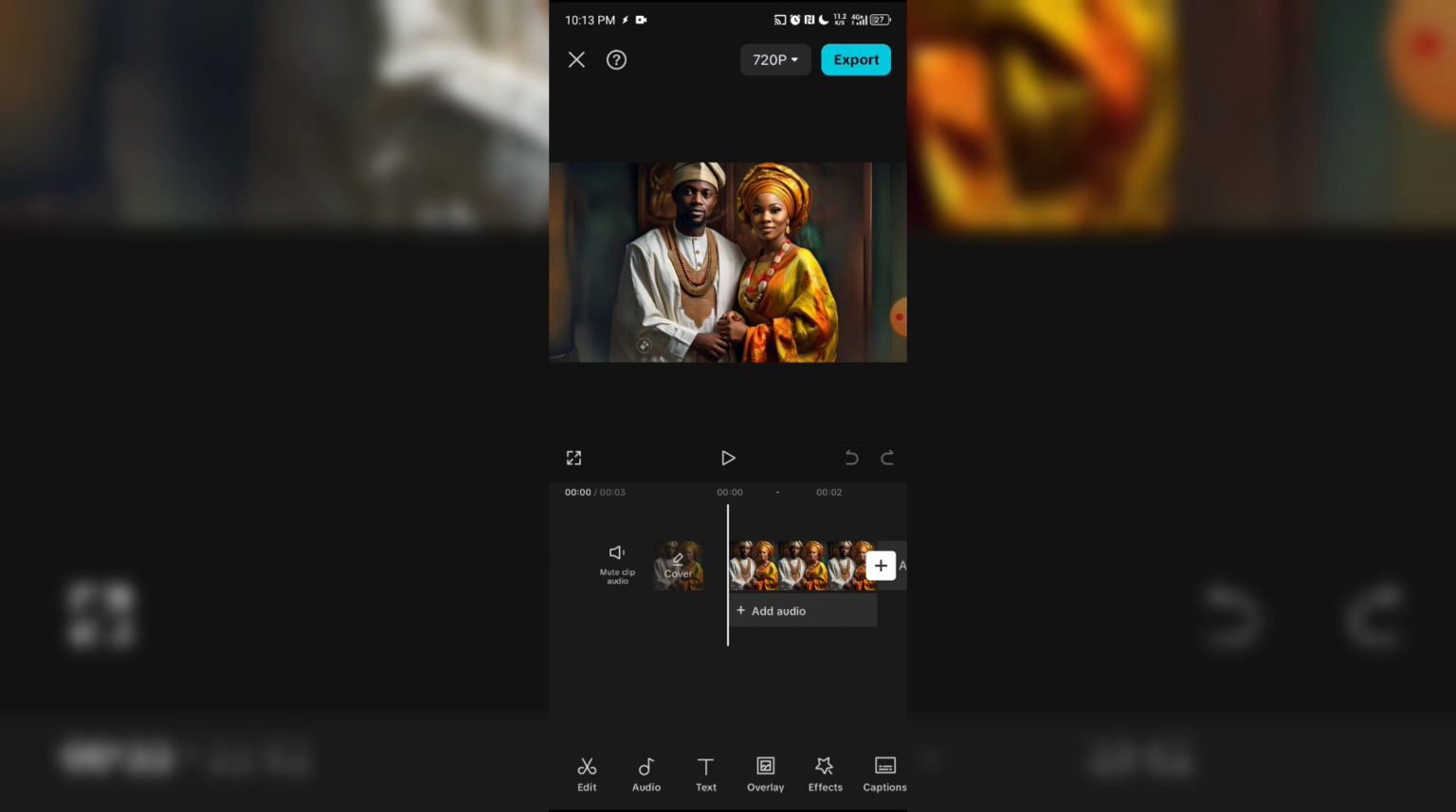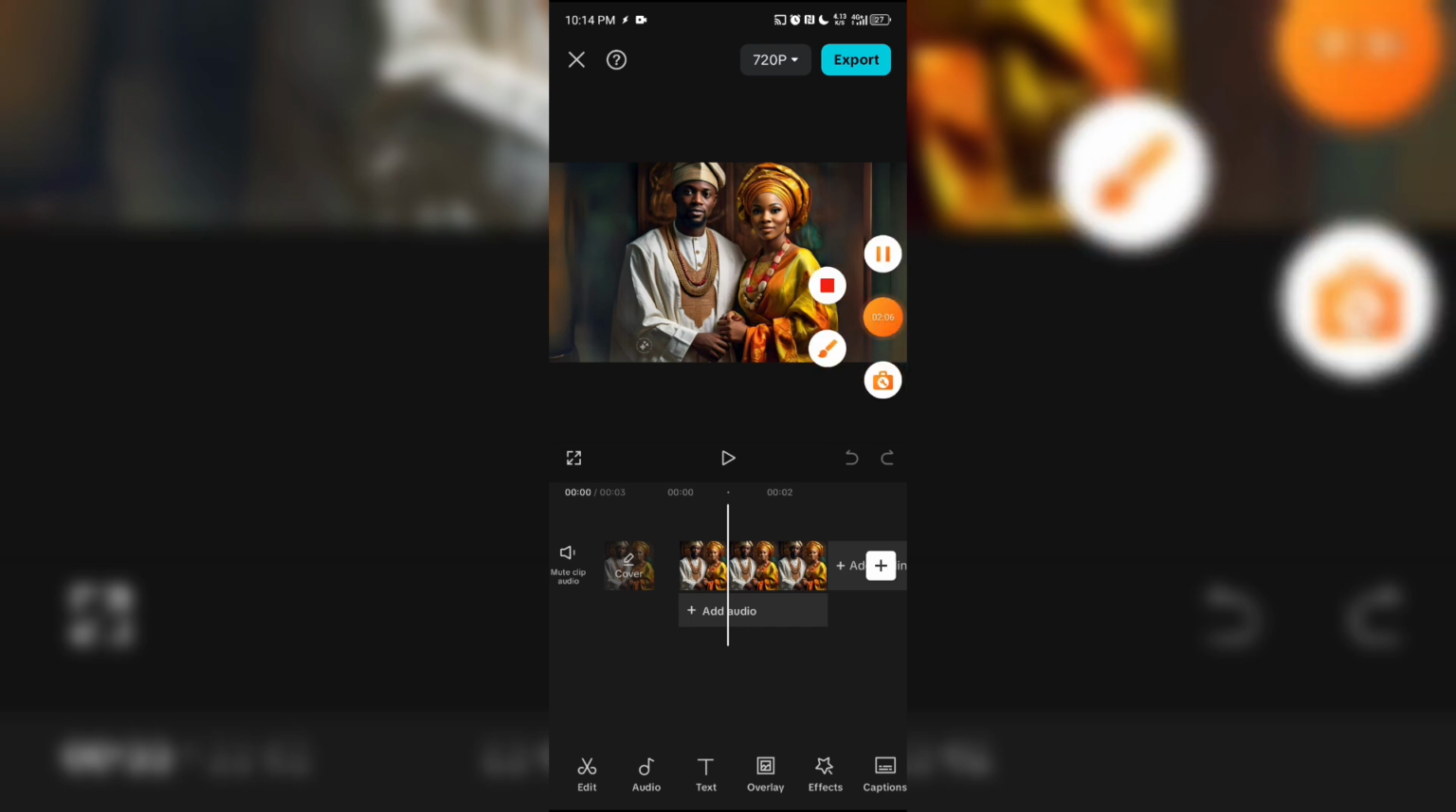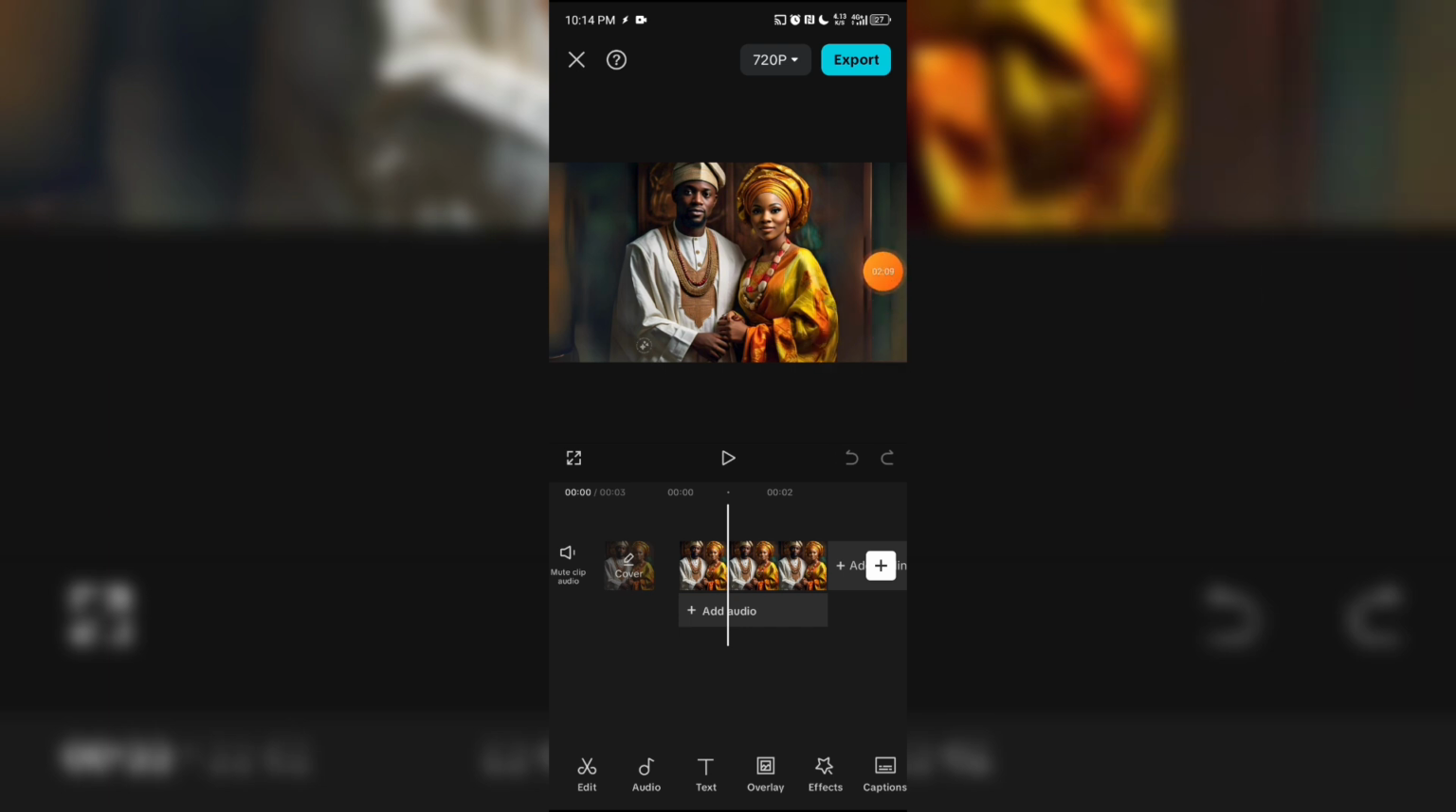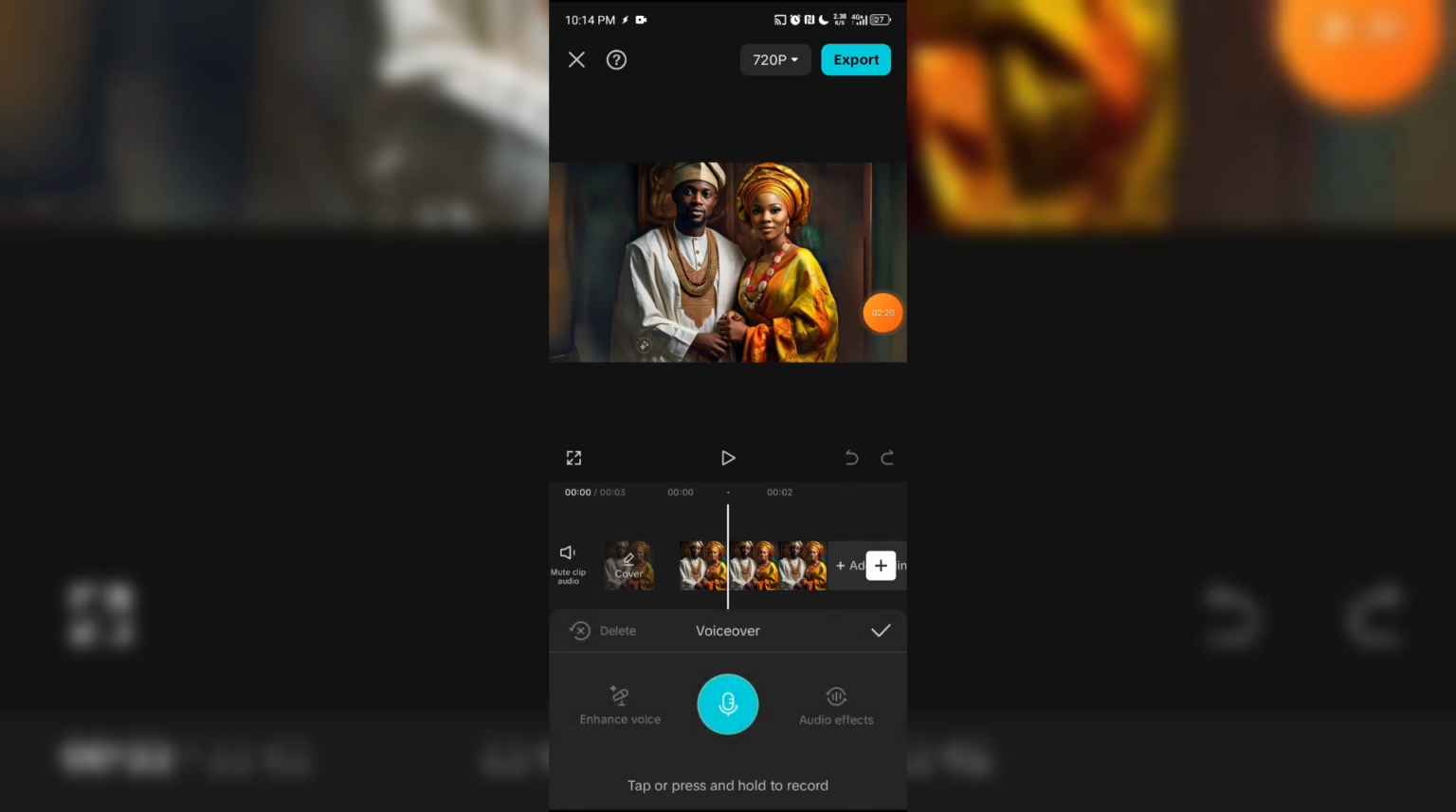Now the next thing you want to do is bring in your audio, or you can record your audio right here when you are about to do this. You can record your audio by clicking on this audio icon, and you locate and click on record. Once you're ready, you tap on this button and it begins to count down 3, 2, 1, and you begin to say whatever you want to say.